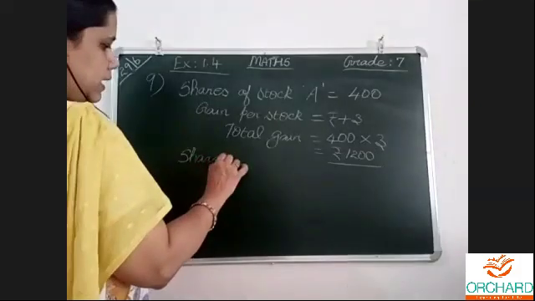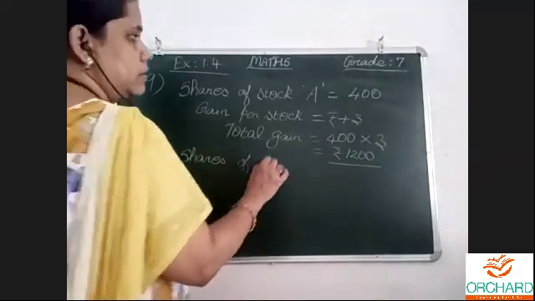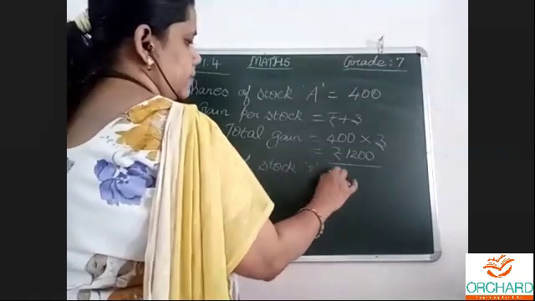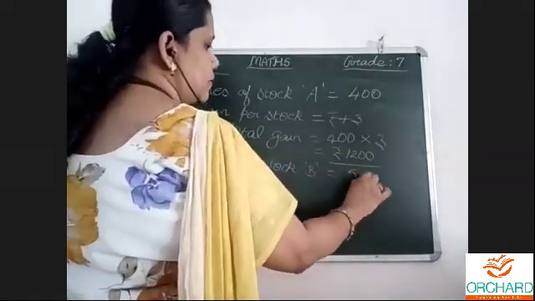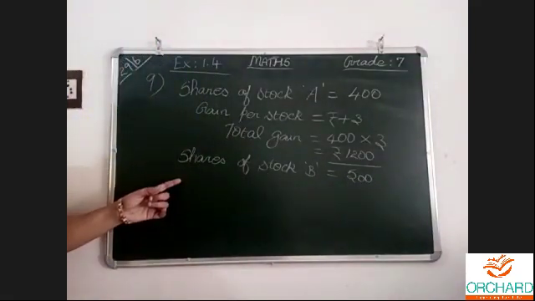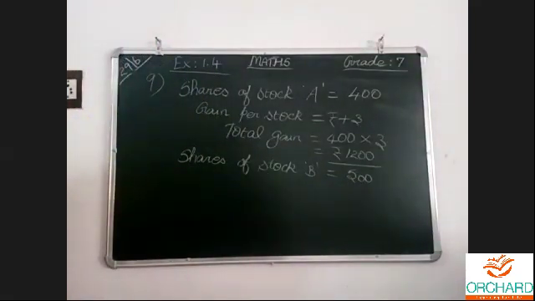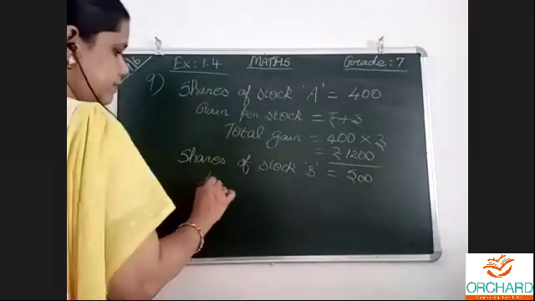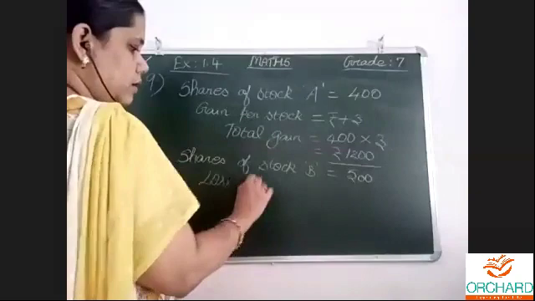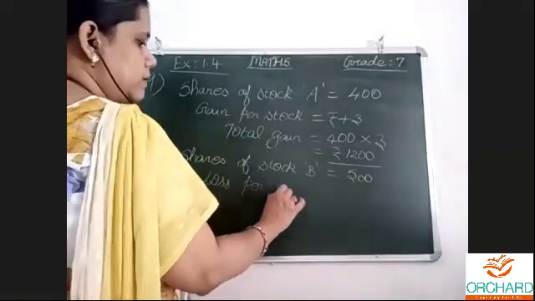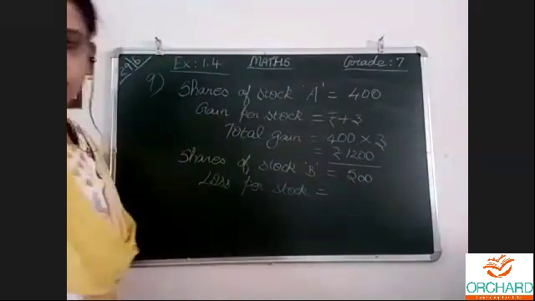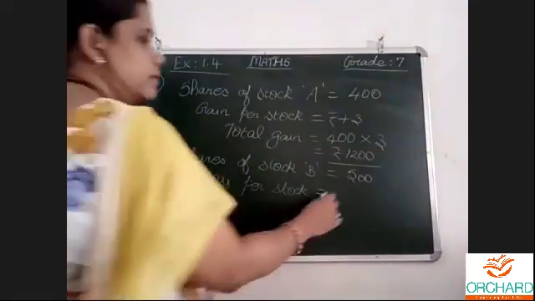Now, shares of stock B is equal to 500 shares. In that, there is a loss per share. It was the gain per stock earlier; here, loss per stock. The loss is 2 rupees.